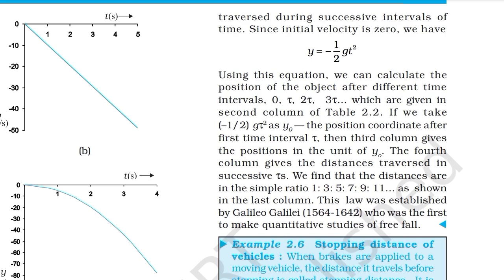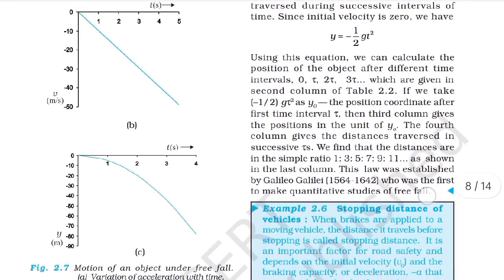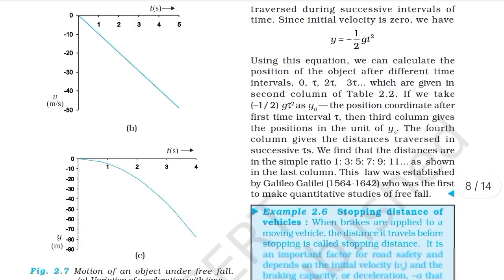The fourth column gives the distances traversed in successive t's. We find that the distances are in simple ratio 1:3:5:7:9:11 as shown in the last column. This law was established by Galileo, 1564 to 1642, who was the first to make quantitative studies of free fall.